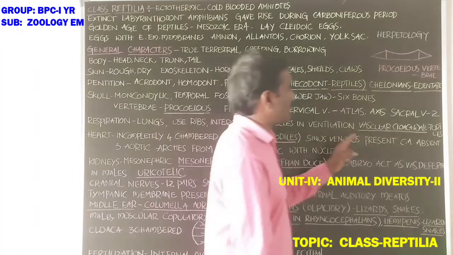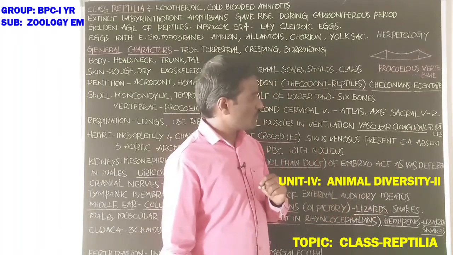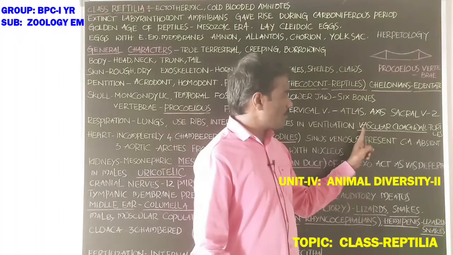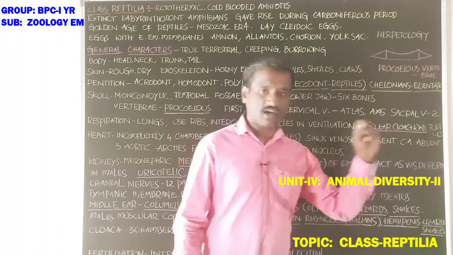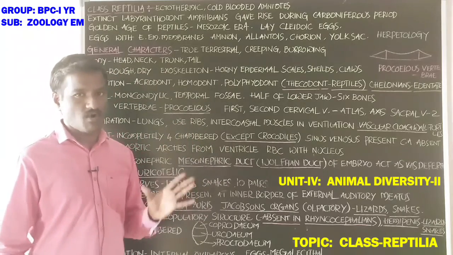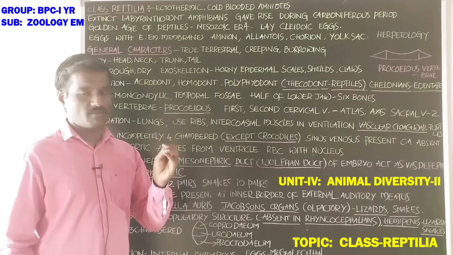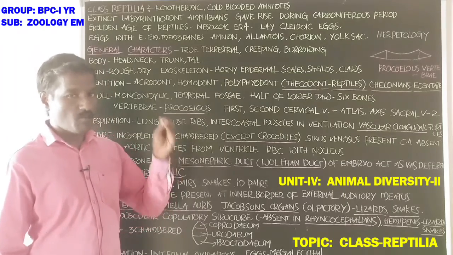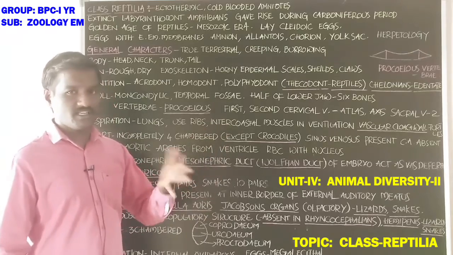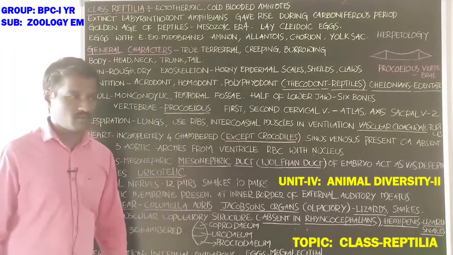And another thing, if you observe turtles, respiration or the exchange of gases takes place by the vascular cloaca wall. Cloaca is the posterior part of the body. The cloaca has a vascular wall with abundant blood capillaries and blood vessels, which helps in the exchange of gases in turtles. Turtles are a group of animals.